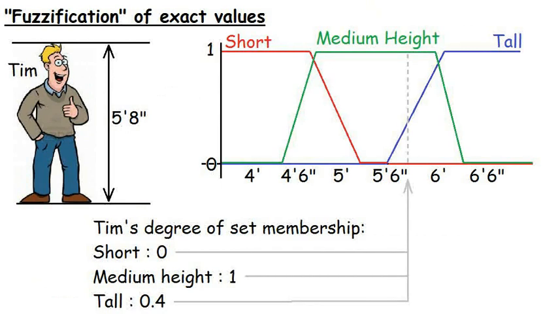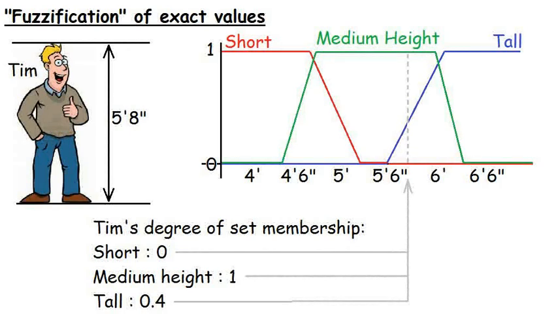Fuzzy logic follows the same procedure as normal logic, except it replaces simple true-false values with degrees of membership in the various sets concerned. Before we can apply any fuzzy logic, we have to turn statements such as Tim is 5'8" into statements such as Tim has degree X in the set of tall people, Tim has degree Y in the set of medium height people, and so on.